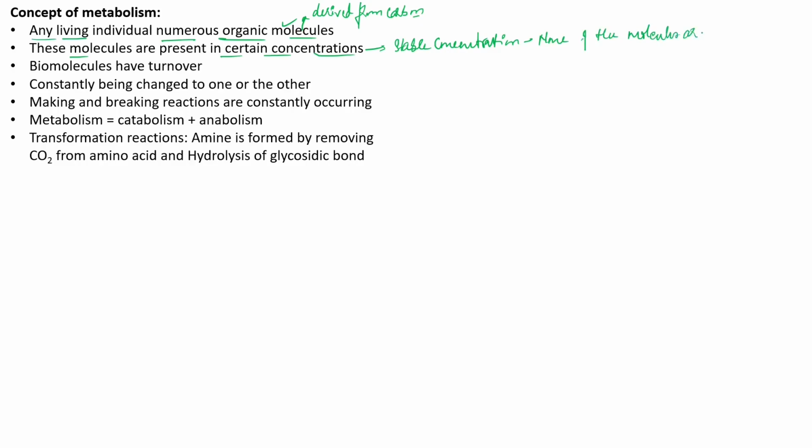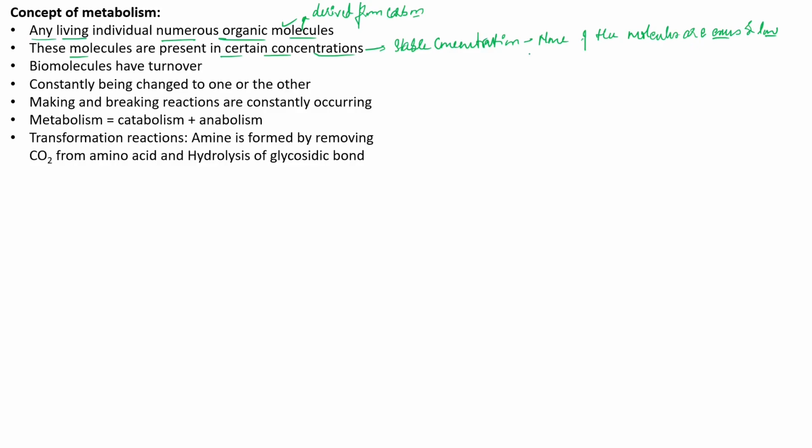None of the molecules are in excess or in low concentration. They are always maintained at a stable concentration, right?